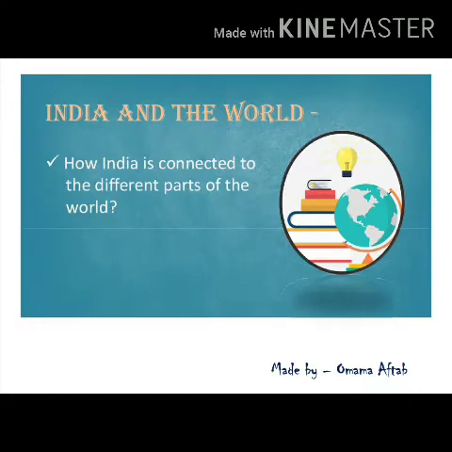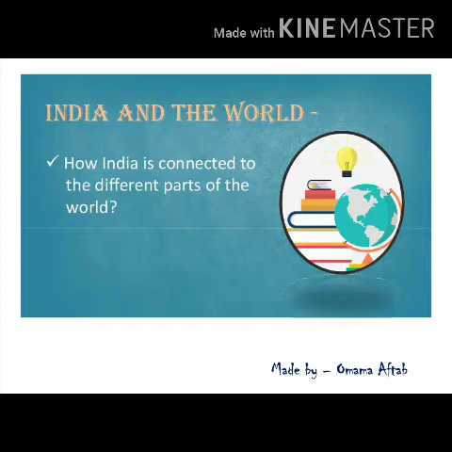India and the world: how India is connected to the different parts of the world. Among all the advantages of India, the best advantage is that it is at the center of Asia. The second advantage is that India has a long coastline on the Indian Ocean. The shape of India, because of the Deccan Peninsula, gives India a lot of advantages.